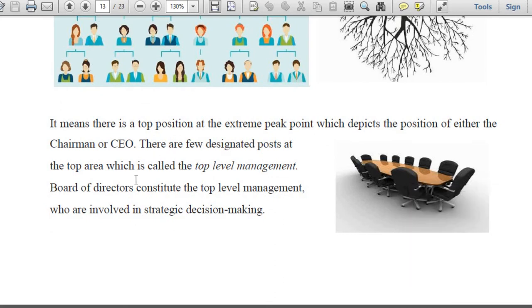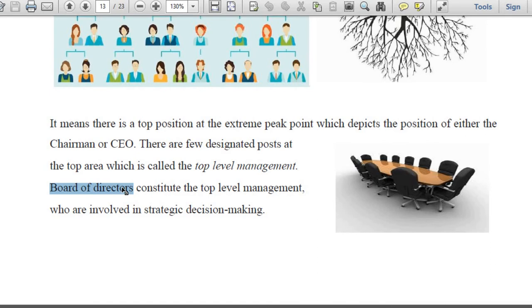You basically find the board of directors. Okay, the people who are at the management level, who want to make policies, decisions, set objectives for the organization depending on the environmental clues and environmental stimuli. They have to make the decisions, they have to make the objectives, what is going to be the upcoming venture for the organization, what the organization will strive to achieve in the next coming 1 year, 2 years, 5 years down the line. All these things are charted out by this handful of people who are based at the top level. They are the board of directors, the supreme level of management.